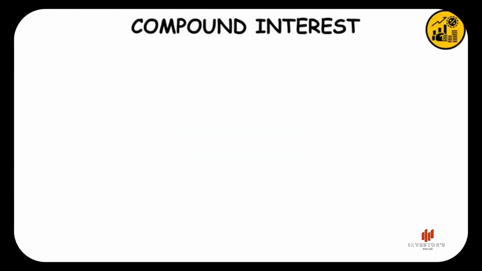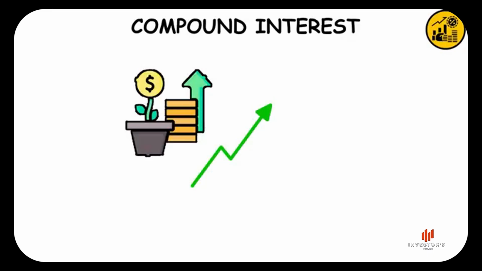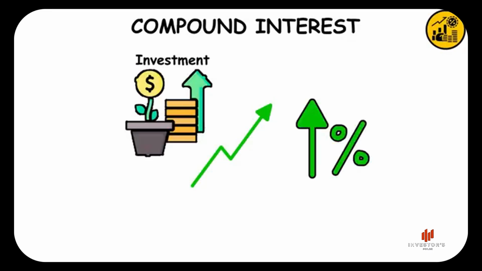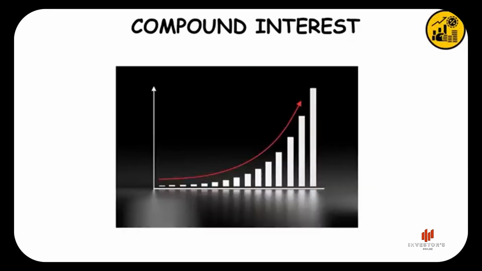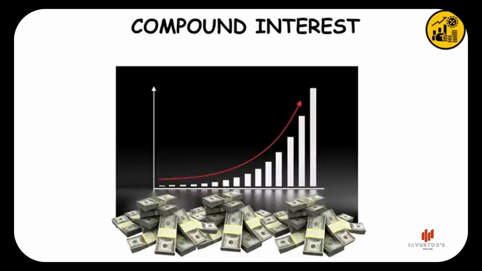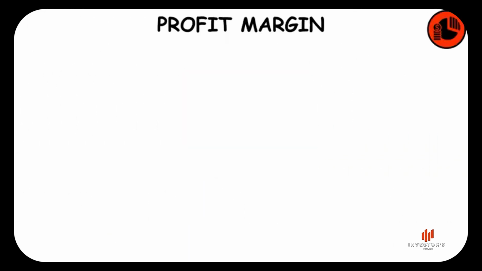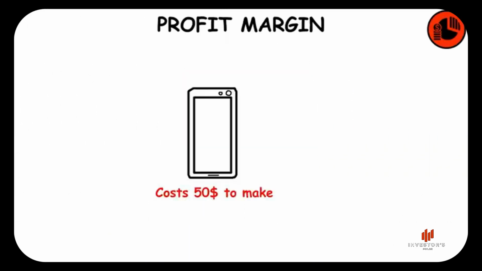Compound interest. It means earning interest not just on your original investment, but also on the interest you earned over time. This creates an exponential curve of earnings over long periods of time. Profit margin. It's the percentage of profit a company makes from its revenue after subtracting all of its costs.